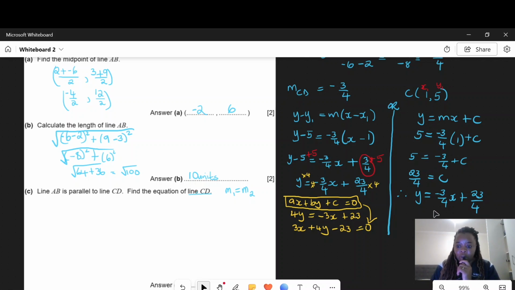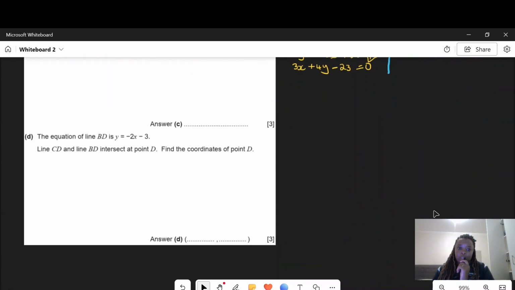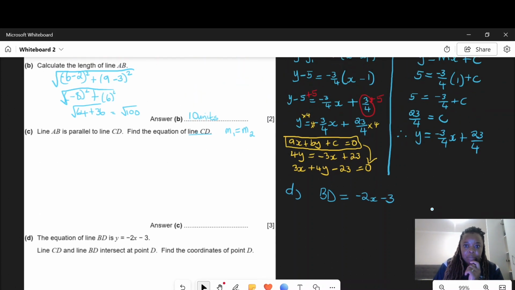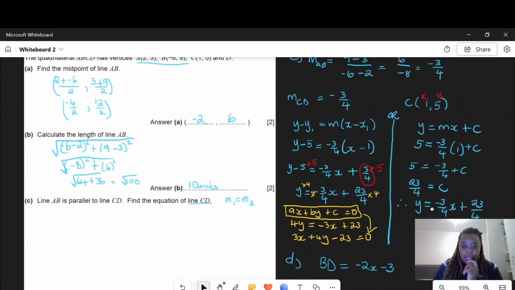So we have solved C. Now we are going to continue with D. Now, what does D want us to find? They said the equation of BD, so what do we know? We know that BD is equal to negative 2x minus 3. Now they said line CD and line BD intersect at point D. So let's go back a bit just to understand what they're saying. So they're saying that line BD and line CD are indicated, so we can see there line BD.